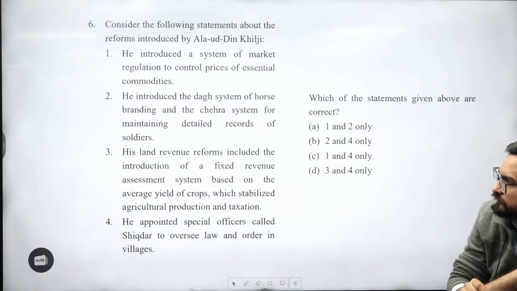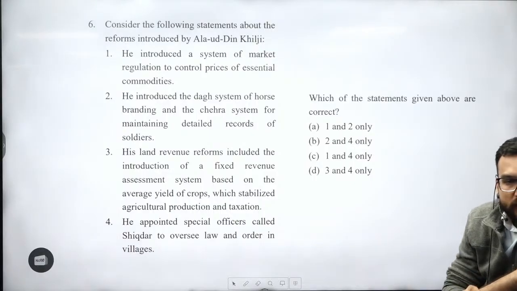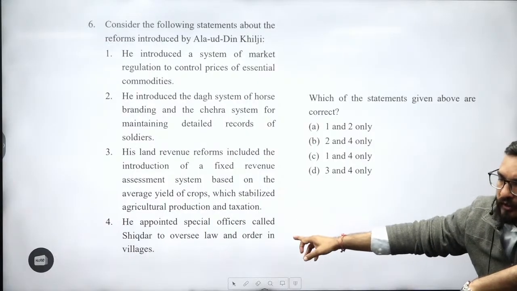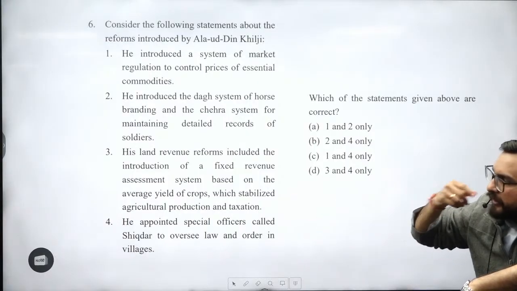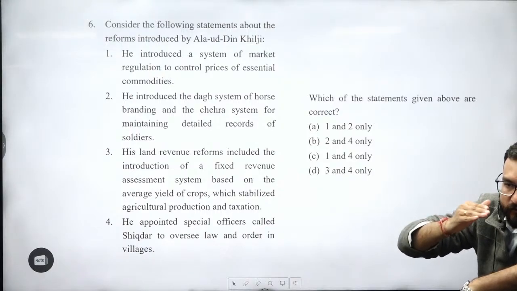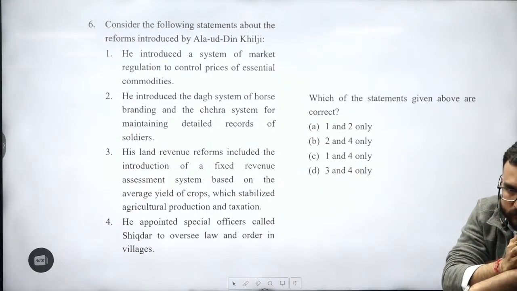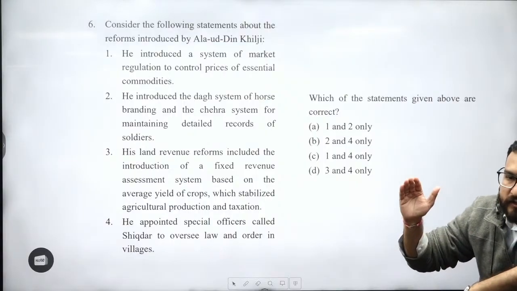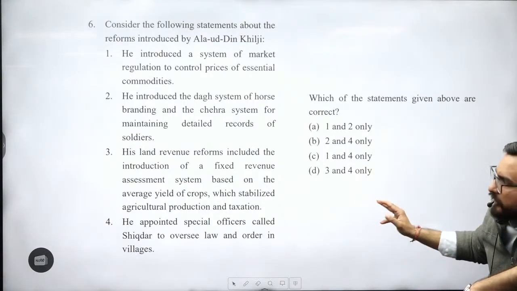Fourth, he appointed special officials called Shikdar to look after law and order in villages. Again, it was an easy question, but an important part. Third, what did he do, did he increase the revenue or not? He increased the revenue, Alauddin Khilji, and you will see from 33%, which was the norm fixed by the previous dynasty, it went up to 50% over here.